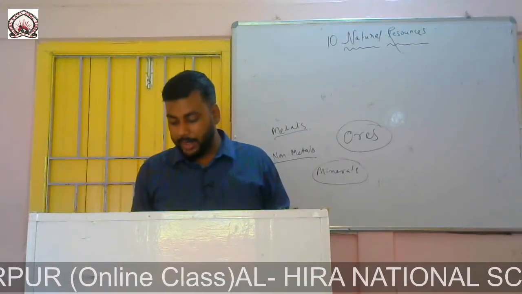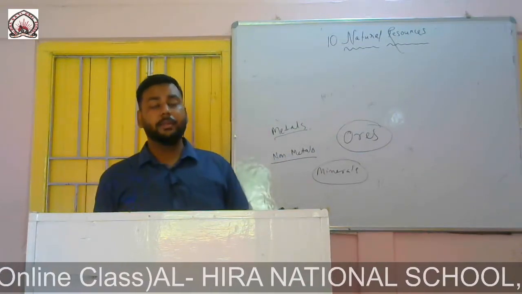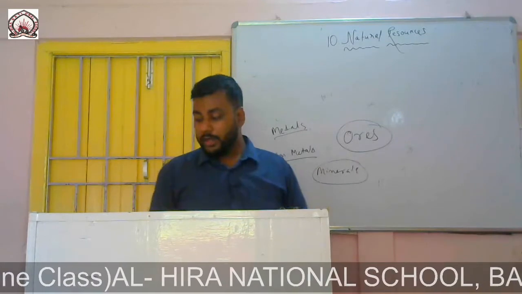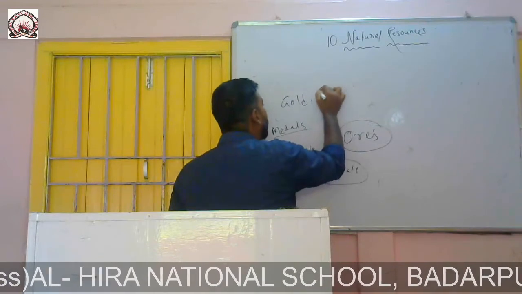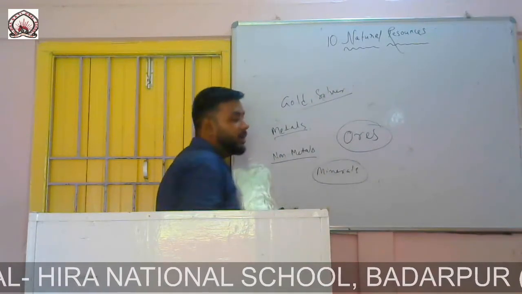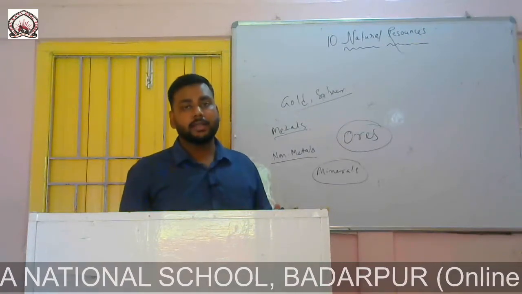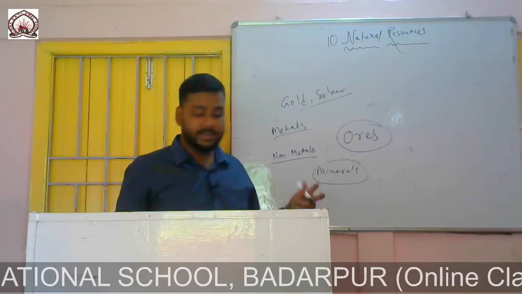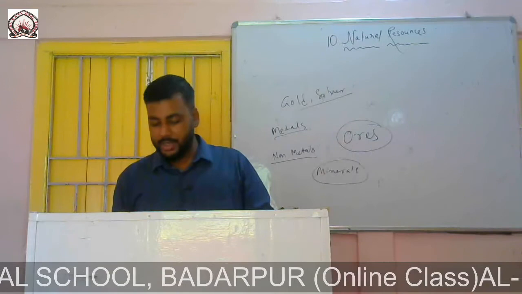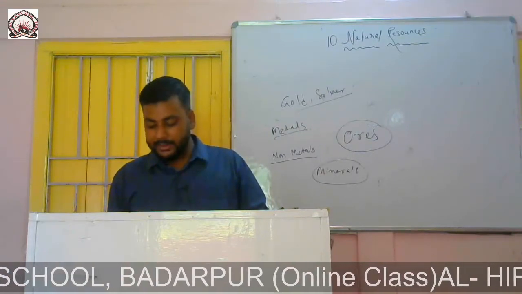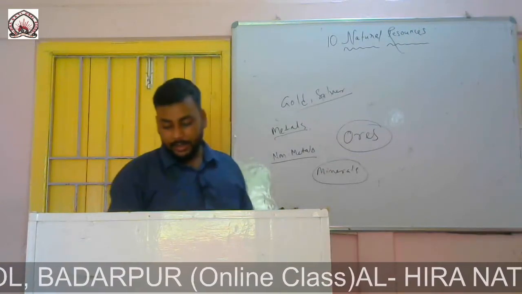Iron, copper, tin, aluminum are some useful metals. These are some examples of metals. Gold and silver are called precious metals because they are found in very small amounts and are very valuable. This is why they are known as precious metals, whereas iron, copper, tin, aluminum are found abundantly, so they are not that precious. Brass and bronze are made by mixing copper and other metals.